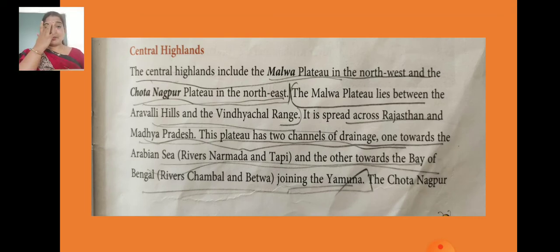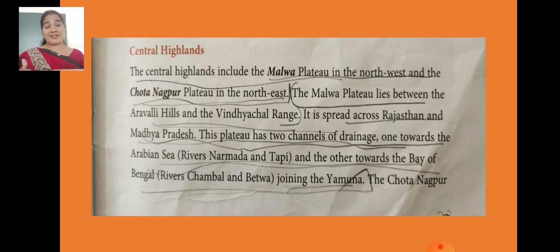See, children, if we will see the Southern Plateau, we are talking about South. Because of the river Narmada, the Southern Plateau is divided into two parts, children. First one is the Central Highlands. The Central Highlands include the Malwa Plateau in the northwest and the Chota Nagpur Plateau in the northeast. So, how you have to study? Southern Plateau is divided into two parts by the river Narmada. Which river divides the Southern Plateau? Yes, Narmada River. It is divided into two parts, Central Highlands and the Deccan Plateau.